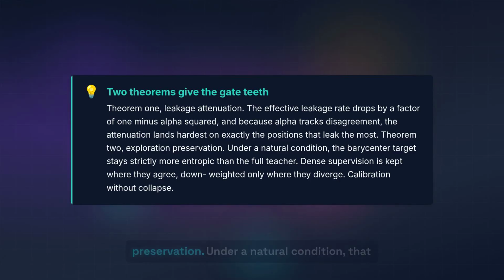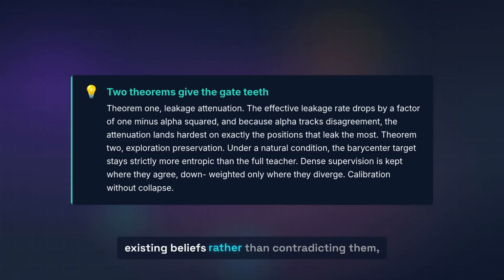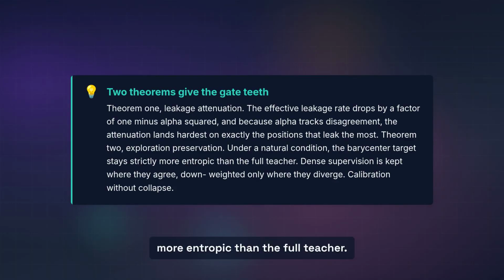Theorem 2, exploration preservation. Under a natural condition, that the teacher mostly sharpens the student's existing beliefs rather than contradicting them, the barycenter target stays strictly more entropic than the full teacher. Dense token-level supervision is retained where teacher and student agree, and downweighted only where they diverge.